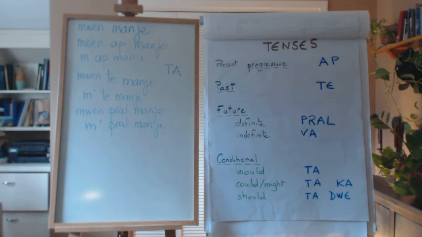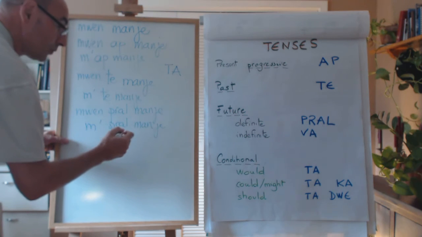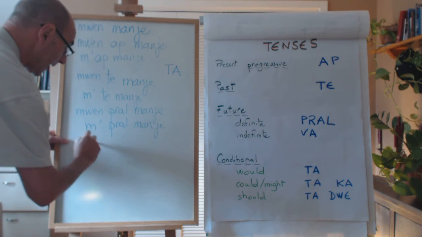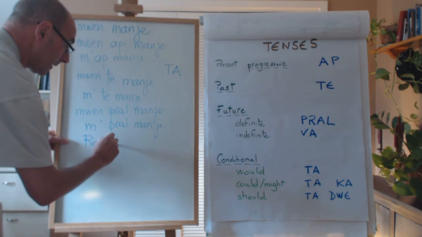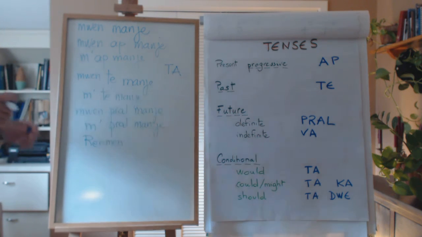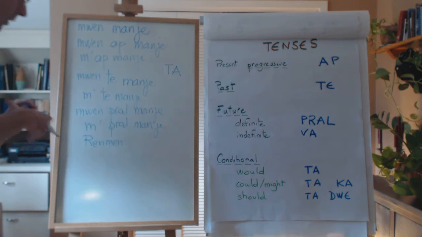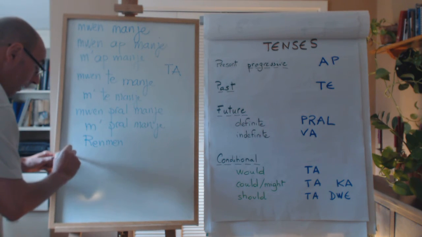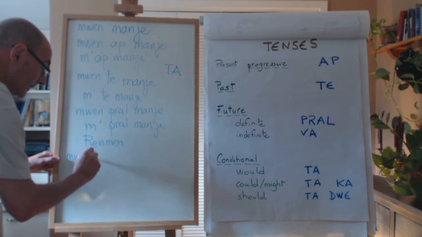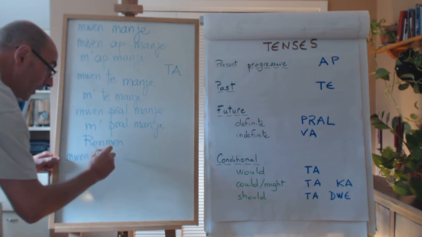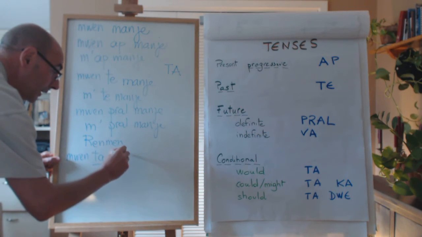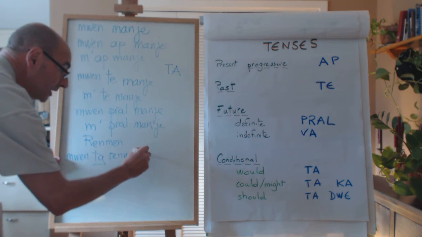Let's use another verb, to like. To like is rama. How could we say, I would like to eat? Well, we say moi, ta, the conditional marker, rama, like, manger.